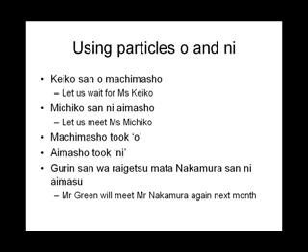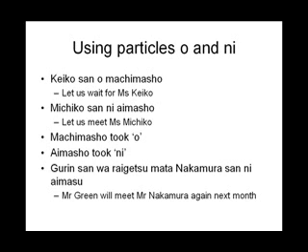Keiko-san. Keiko is the name of a female person. Michiko in the next example also is that of a female person. The ending ko is used with the names of women.